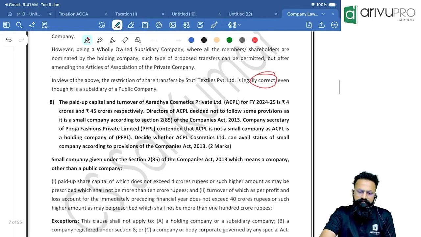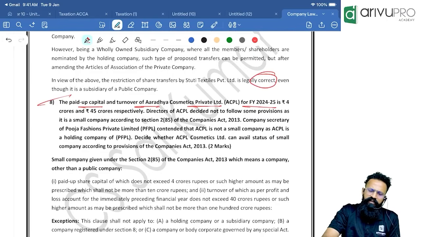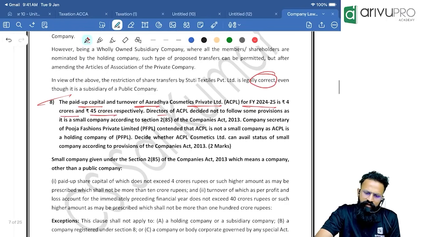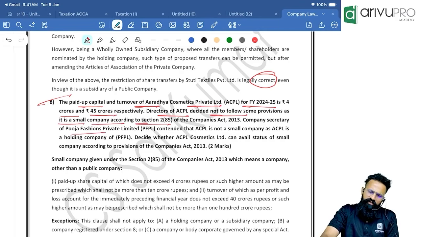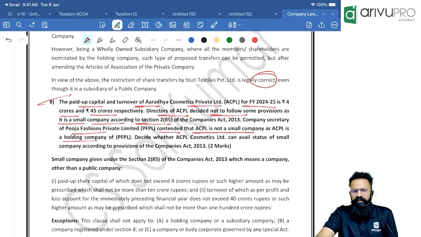Both are right. Next one, the paid up capital and turnover of Aradhya Cosmetics Private Limited for financial 24-25 is 4 crore and 45 crore. What is that? Capital and turnover. Okay. Directors of ACPL decided not to follow some provisions as it is a small company according to section 285 of Companies Act. The company secretary of Pooja Fashions Private Limited contended that ACPL is not a small company as ACPL is a holding company. Decide whether ACPL Cosmetics Limited can avail the status of small company.